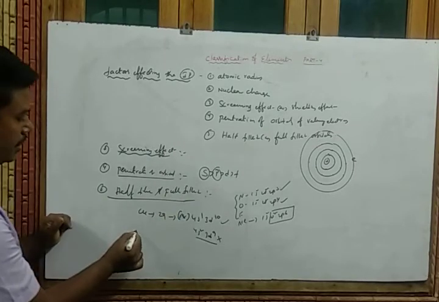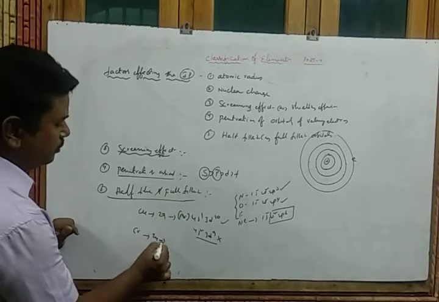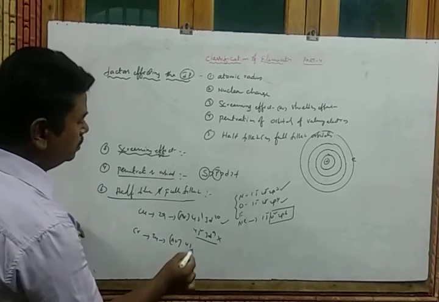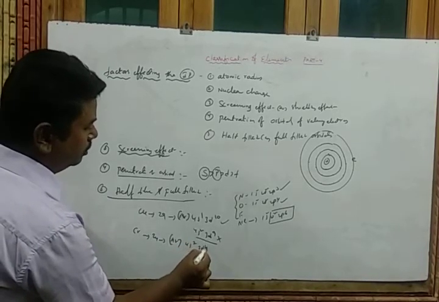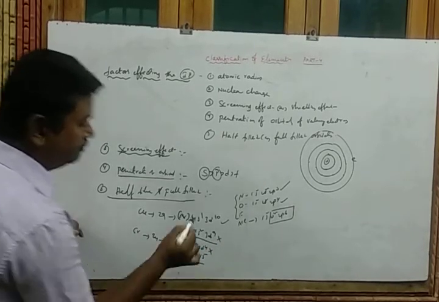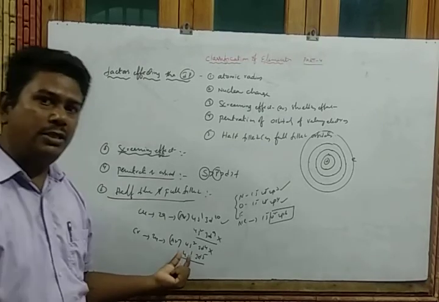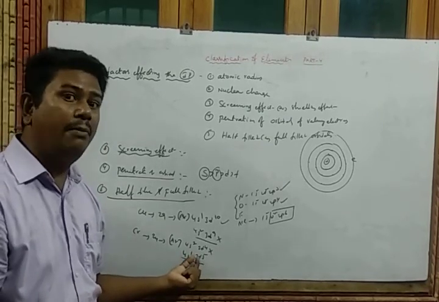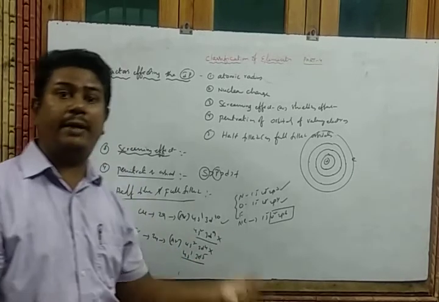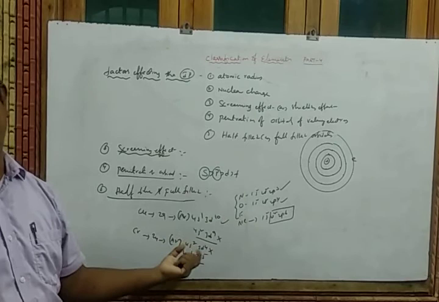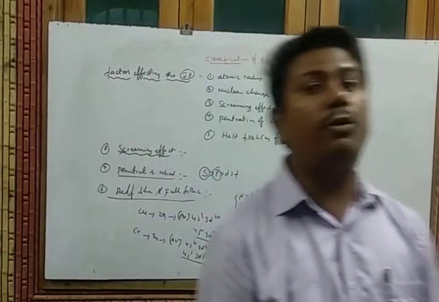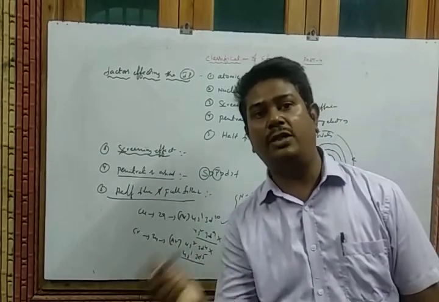Whereas in the case of chromium, atomic number 24, the electronic configuration would be argon 4s2 3d4, but it is written as which one? 4s1 3d5. What happened here? The s orbital is half filled as well as the d orbital. Both orbitals are half filled, so it is more stable than the remaining elements in the group or period. So half filled or full filled orbitals require more energy to remove the electron from their outermost shell.